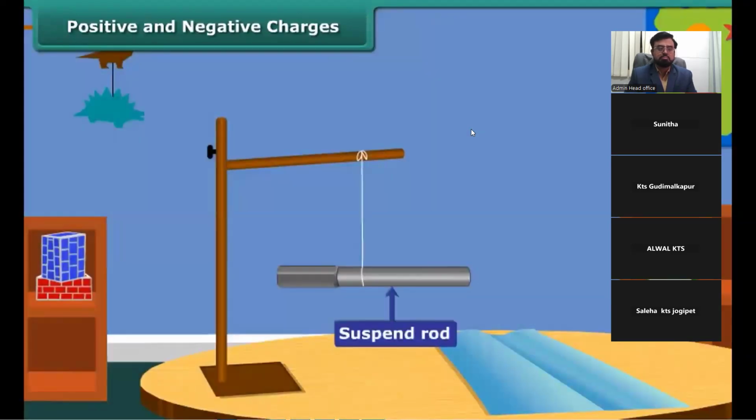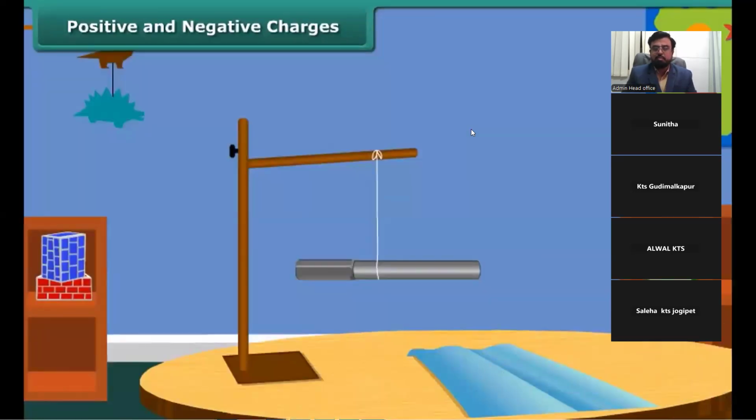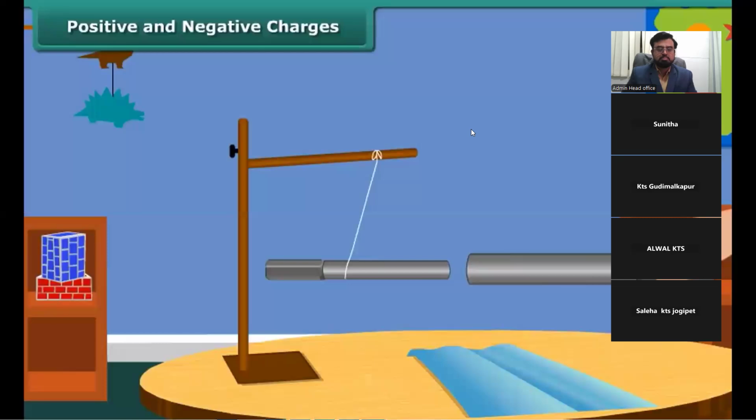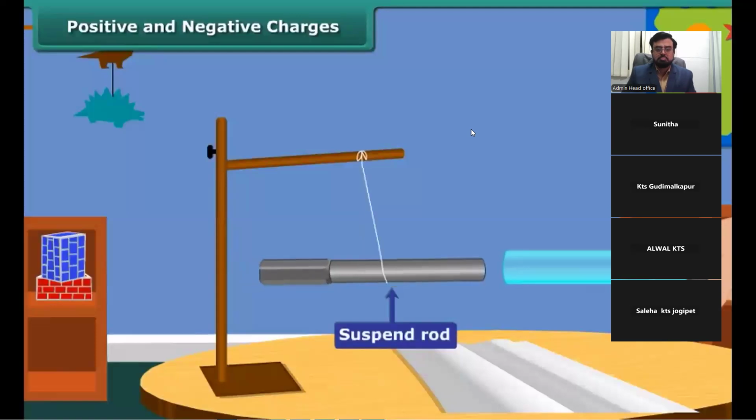Let us perform an activity to understand positive and negative charges. Very important. Take an ebonite rod and rub it with a piece of woolen cloth. Now suspend the rod by tying a thread through its middle. Now charge another ebonite rod in the same way and bring it close to the suspended rod.